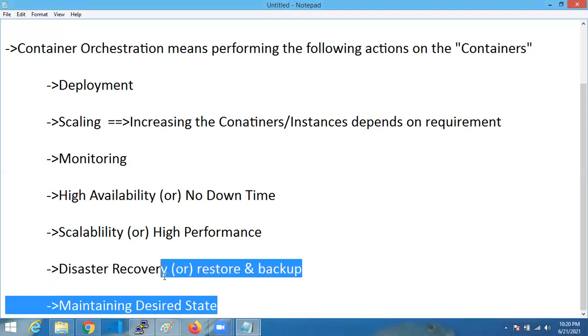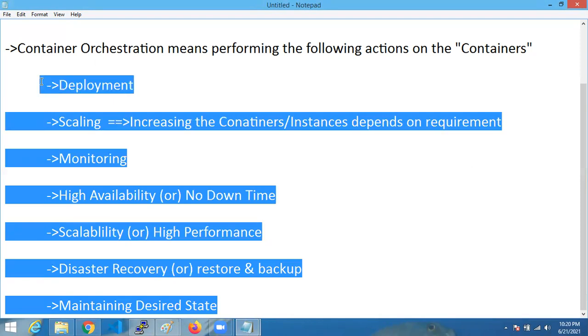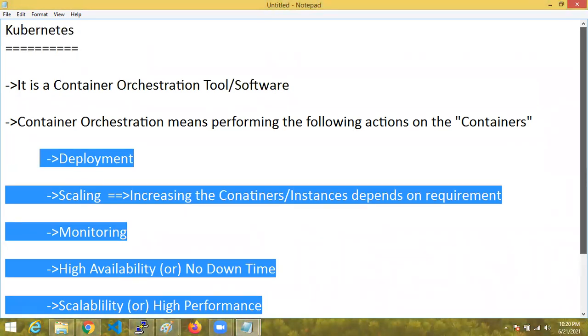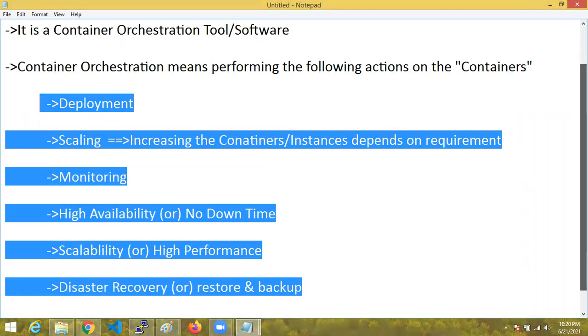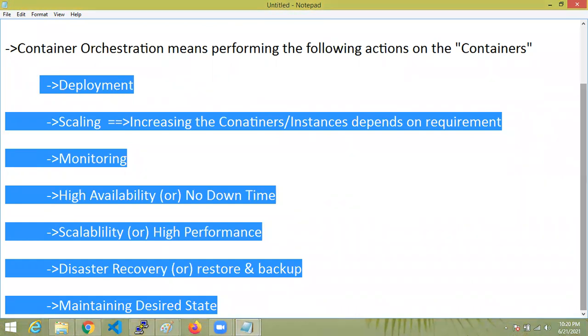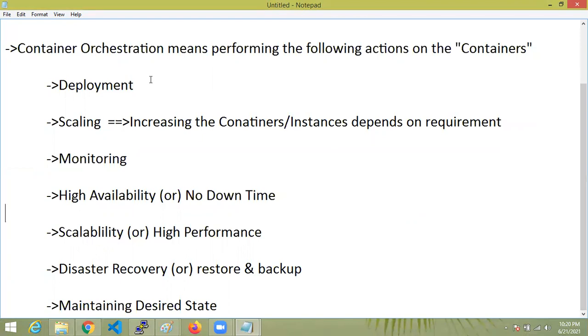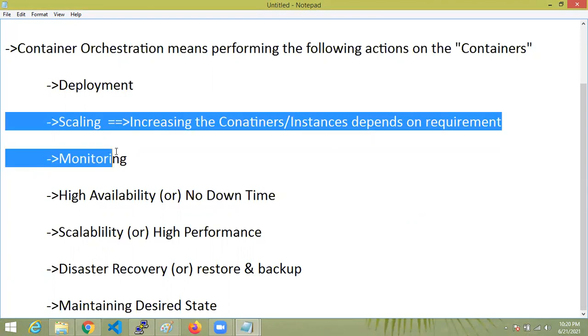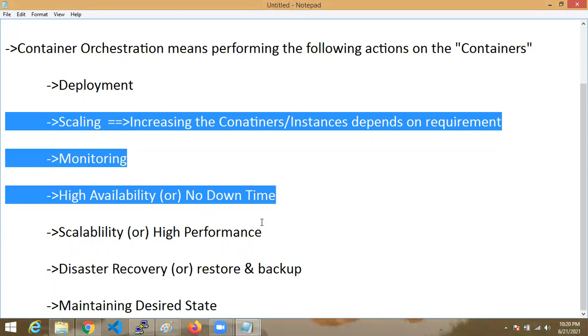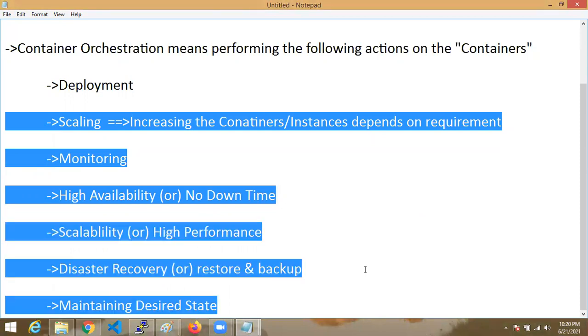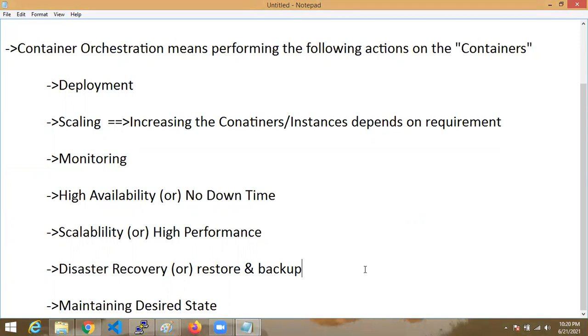Like this, the actions I'm showing here are majorly performed by the Kubernetes tool, known as orchestration of containers. That's why Kubernetes is known as a container orchestration tool. The points I said, these things only we are going to see in the Kubernetes concept: how to deploy containers automatically, how to scale them, how to monitor, how to make high availability, how to maintain desired state in the production environment. We are going to see these in our Kubernetes classes. That is our subject.